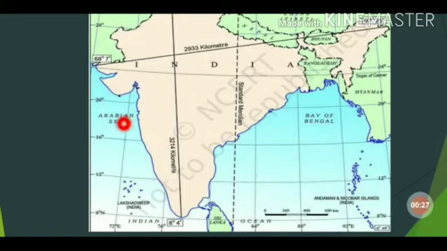The horizontal lines are the latitudes. Can you see all the horizontal lines? Now we are going to the longitudes. The vertical lines are the longitudes. According to these, we are going to point out the location of India.